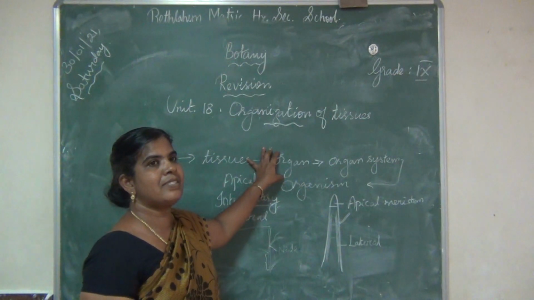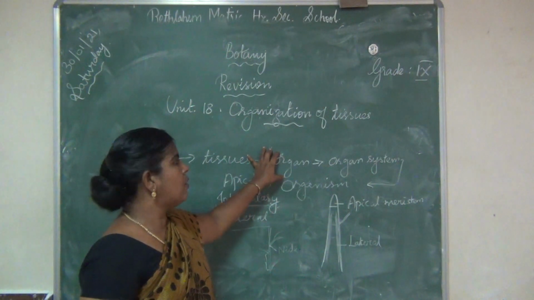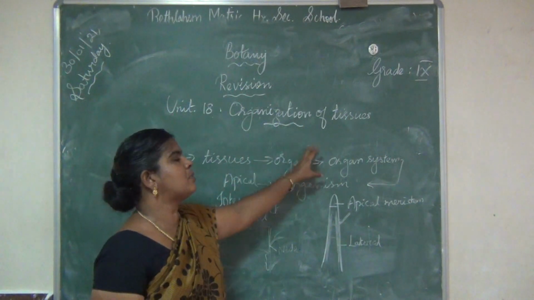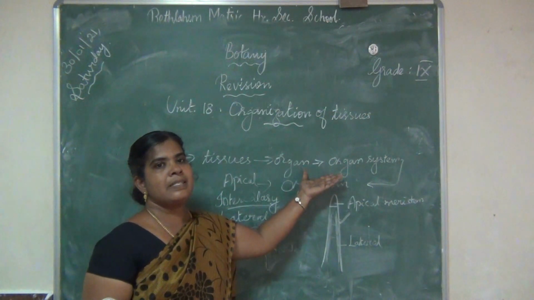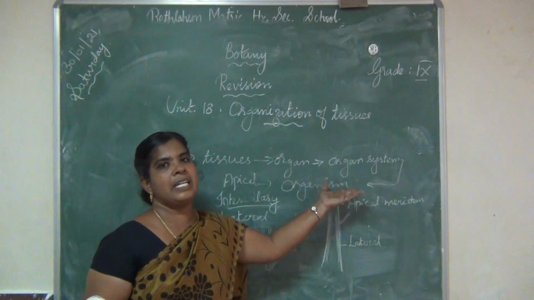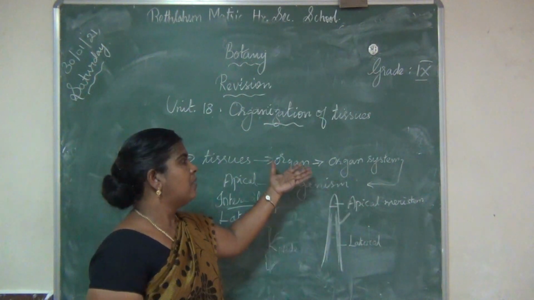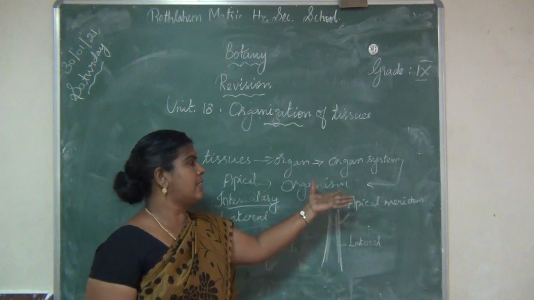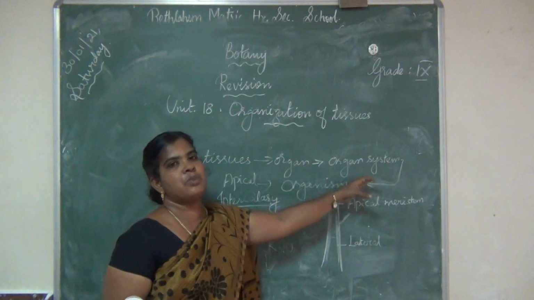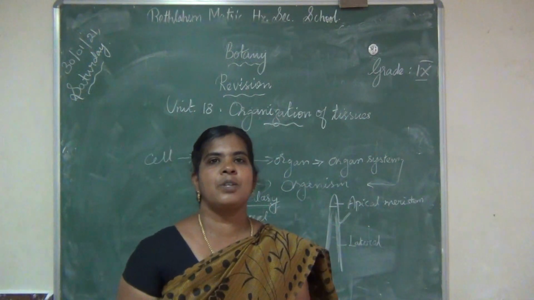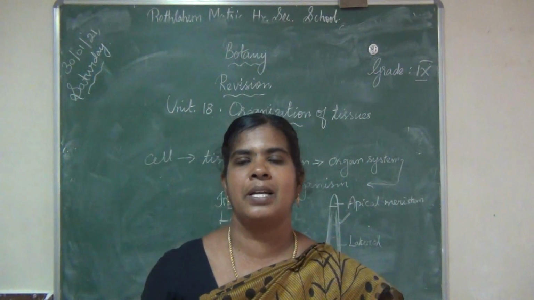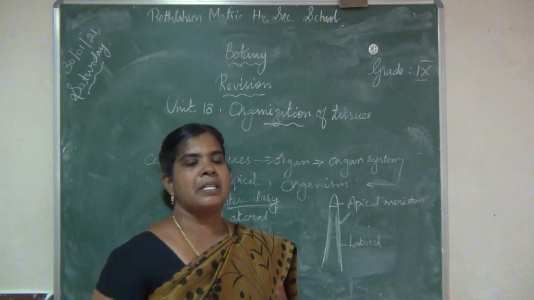These tissues together form the organ. Example, in plants, stem, root, leaves are organs. These organs together form the organ system, for example, the water conducting system and the food conducting system. These organ systems together make up the organism. So what are the types of plant tissues? There are two types of plant tissues, permanent and meristematic.